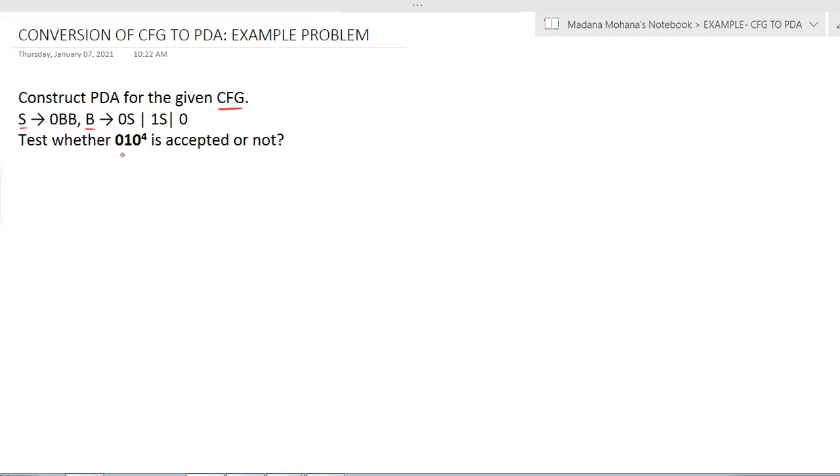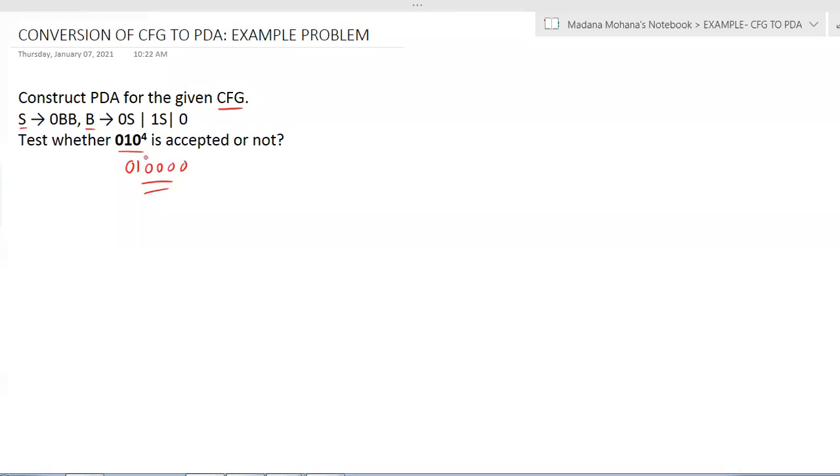Then also you have to test whether the string 0 1 0 power 4 is accepted or not. In the entire formal language and automata theory course, strings can't be represented with powers, so you have to expand wherever powers are there. Now 0 1 0 power 4 is nothing but 0 1, then expand 0 four times: 0 0 0 0. Actually, this is the string.